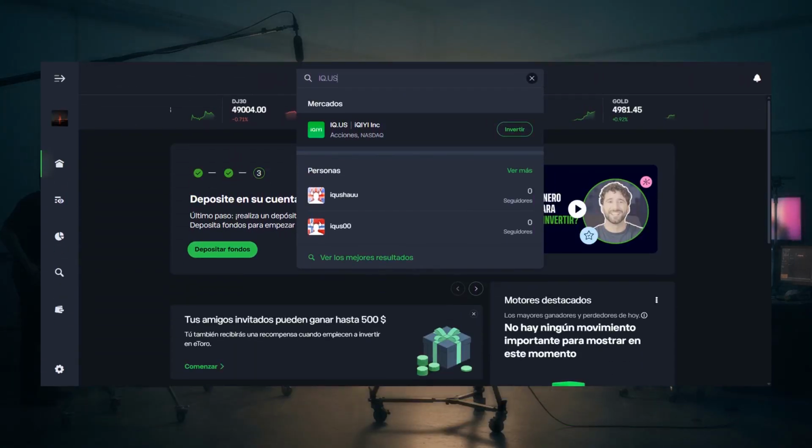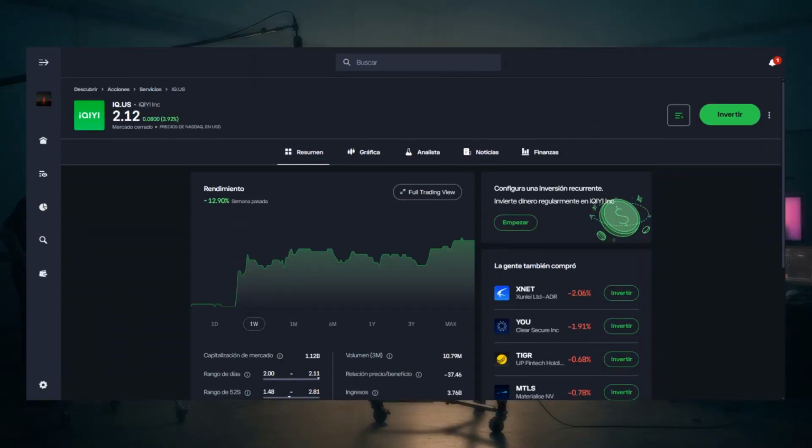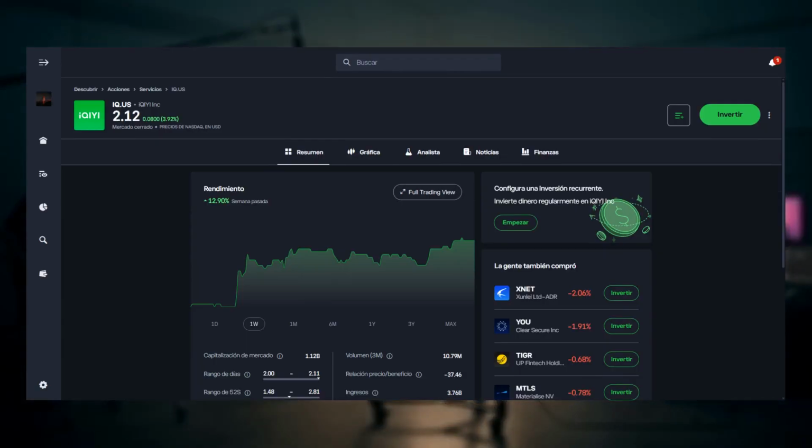Use the platform search box and type the ticker IQ to find iQIYI. Select the NASDAQ listing that matches the company name to open the stock page. On the stock page, check basic company information, the price chart, and trading details to confirm it is the correct iQIYI listing. Verify the exchange shows NASDAQ and the ticker IQ before proceeding.